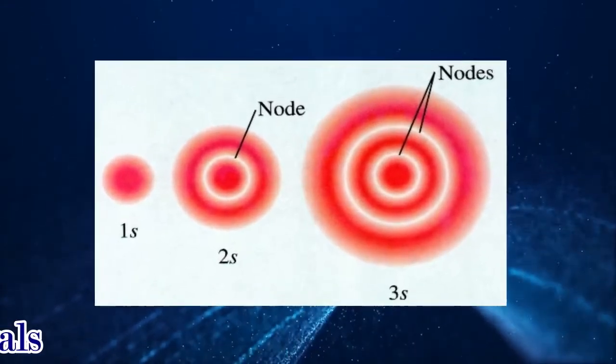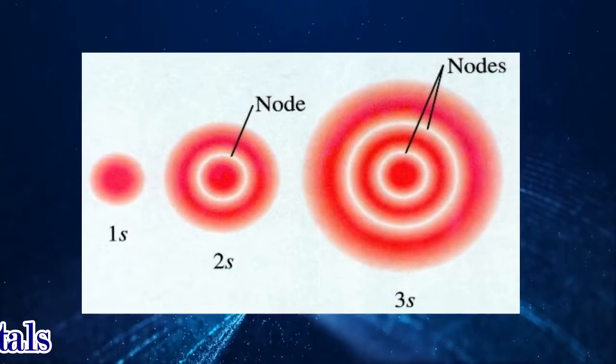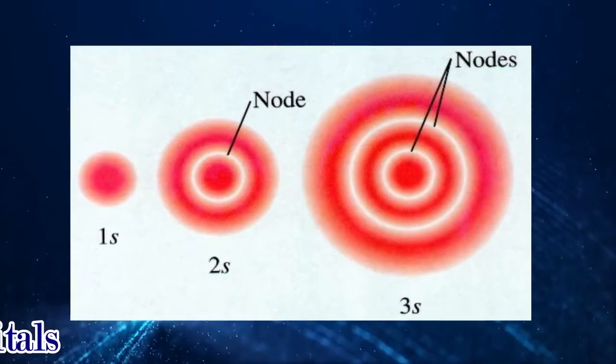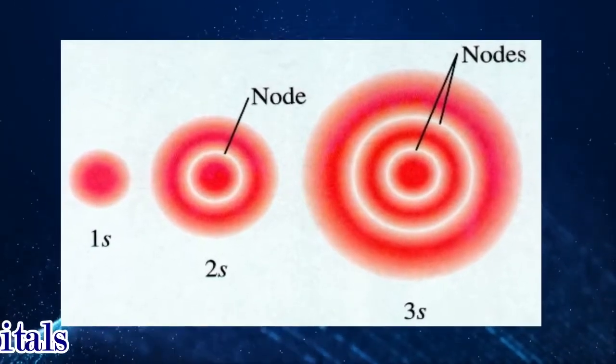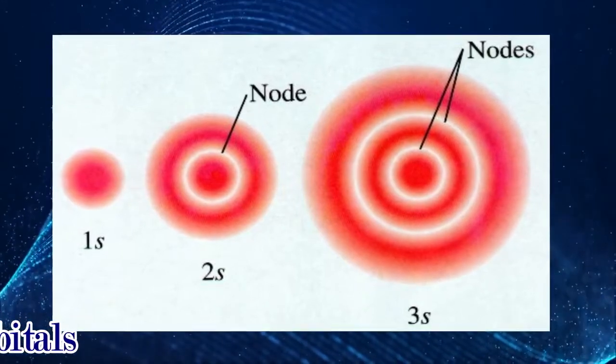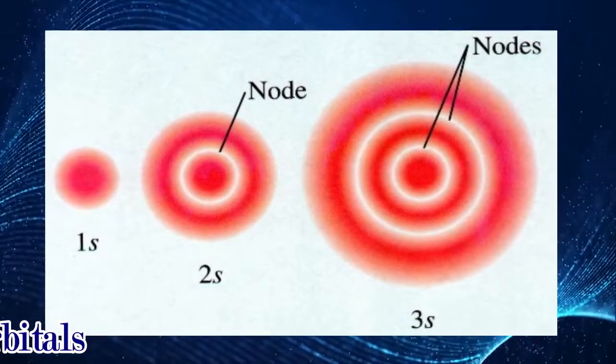Now, as you can see on the screen, there are images of the 1s, 2s, and 3s orbitals. You can see concentric circles, right? You might be wondering why there are concentric circles.